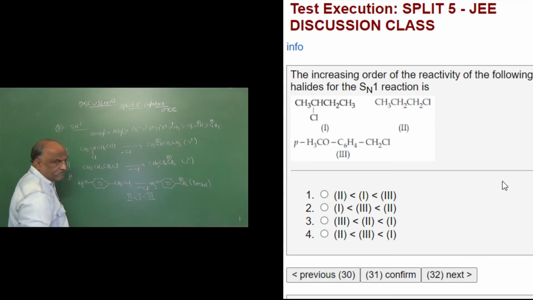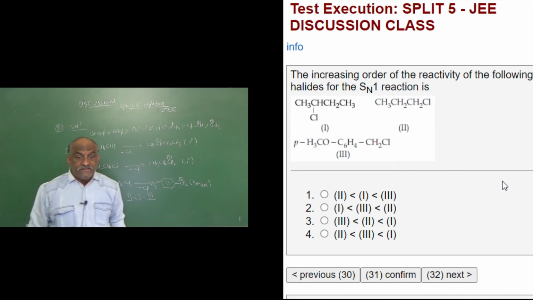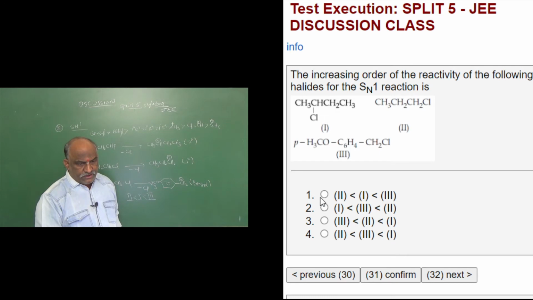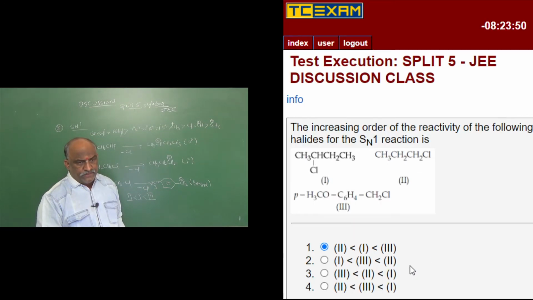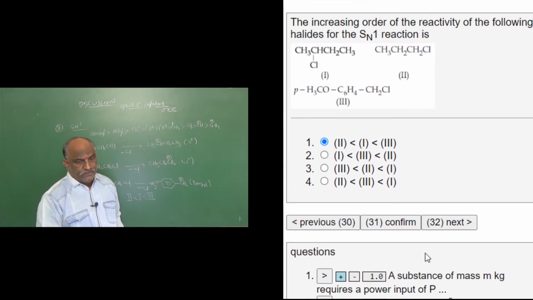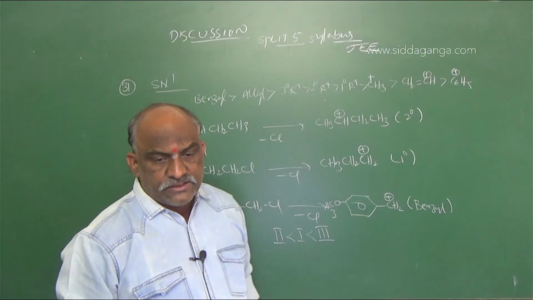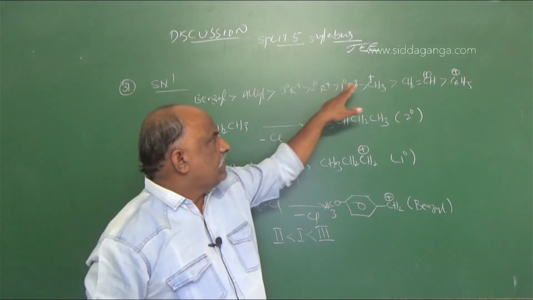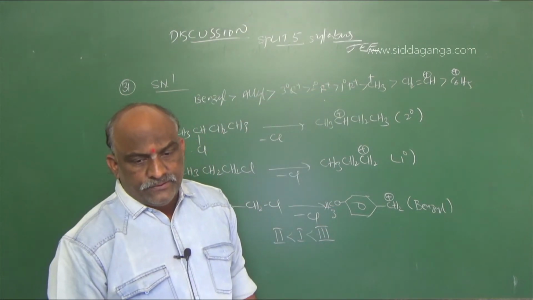This is the right answer for the increasing order of reactivity of the halides for the SN1 reaction. So option 1 is right for question number 31. Clear? The general trend is benzyl, allyl, tertiary, secondary, primary, methyl. Clear?